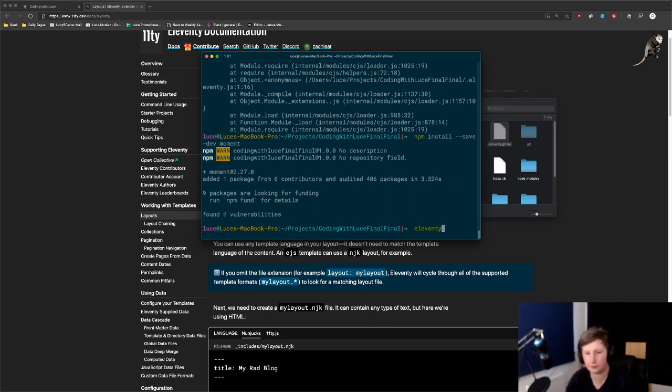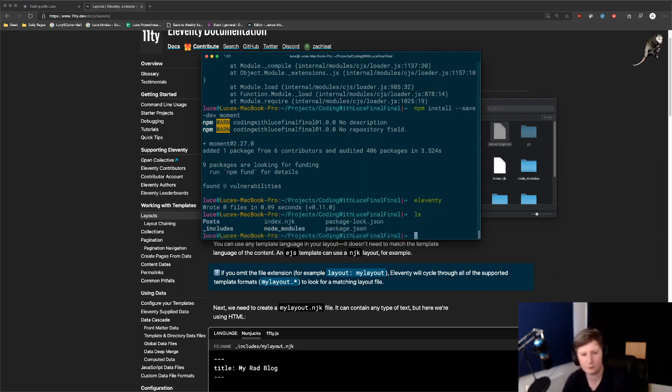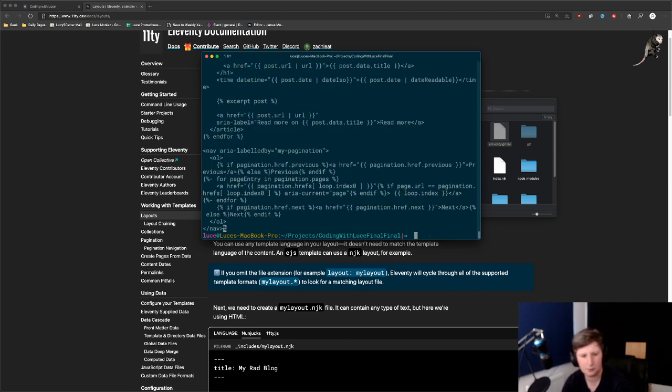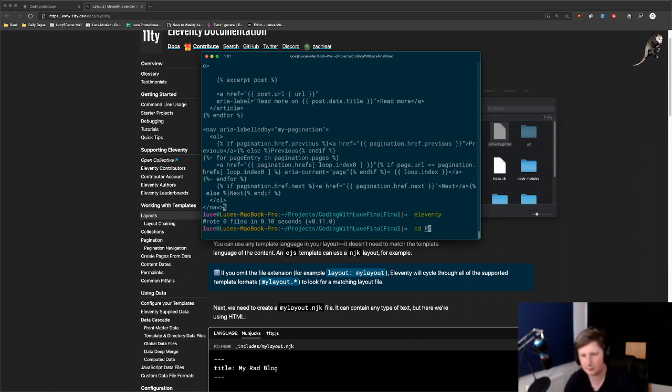Cool. So now if we try Eleventy again, eventually this will work. That's worrying. Should. What's an index? Yeah, so that's that stuff. But why is it not writing them? Wrote 0 files. Do I need to go into posts? If I do it in posts, will it find it?